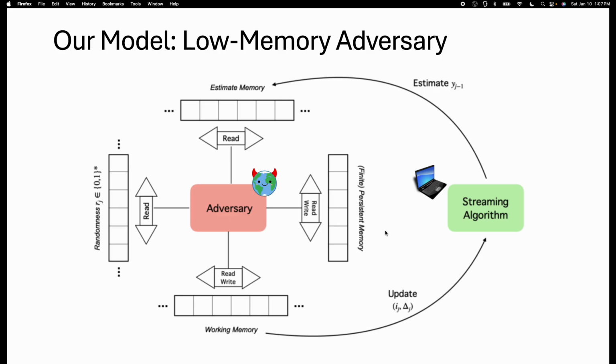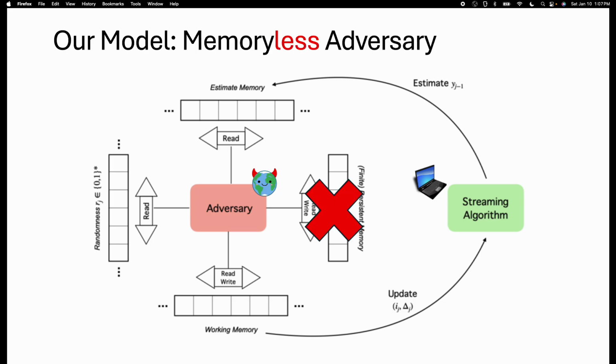Now, if the persistent memory was also unlimited, then this would reduce to the standard adversarial setting. But when we limit the persistent memory, we call that a low memory adversary. And this is the main model of our paper. Of course, if the adversary has no persistent memory, then we call it a memoryless adversary. Or if the adversary has access to no randomness, then we call it a deterministic adversary.